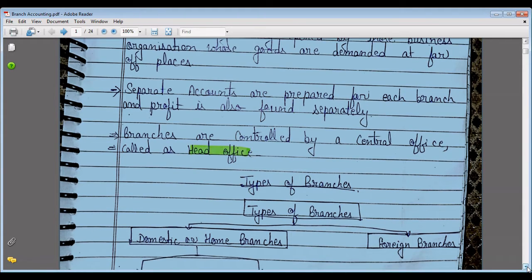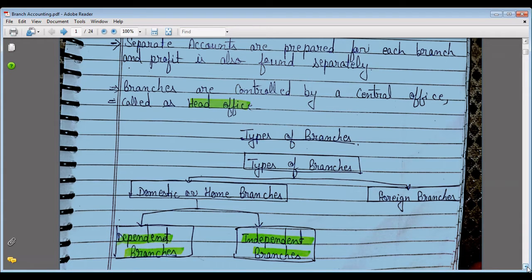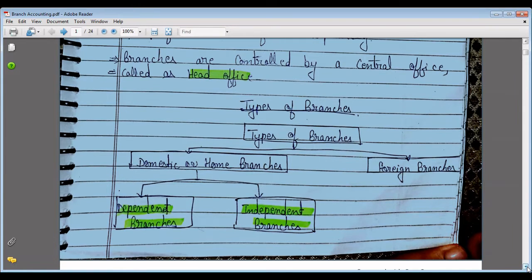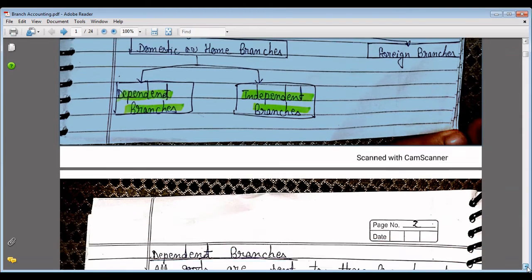So, types of branches: there are basically two types of branches, that is domestic or home branches and foreign branches. Again, we classify the domestic branches into two types, that is dependent branches and independent branches.